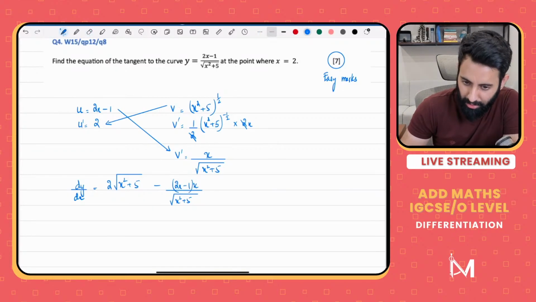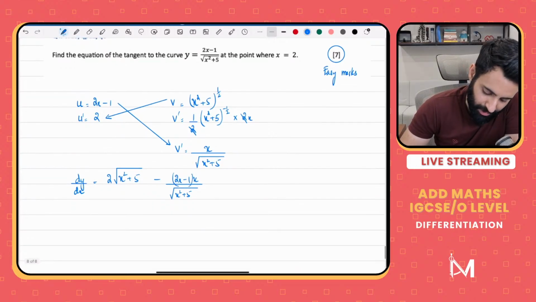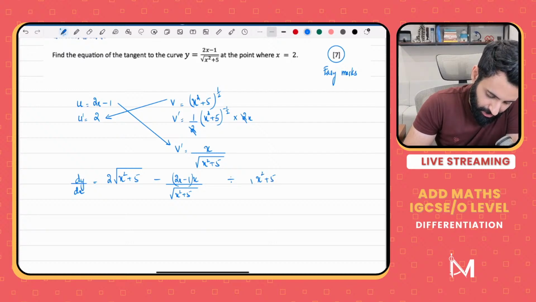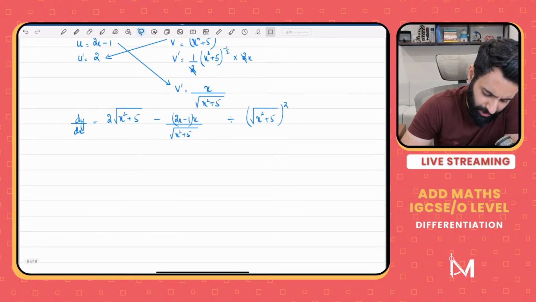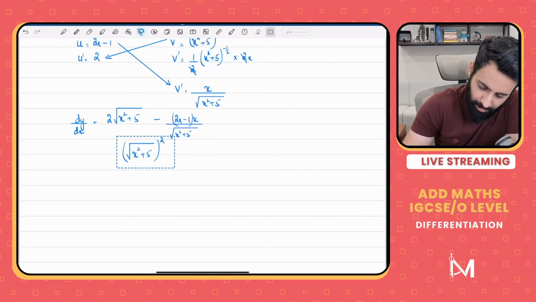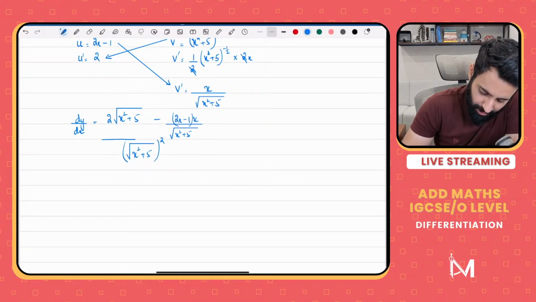Thank you for pointing that out. I appreciate it. And this is divided by v square, which means this is divided by x square plus 5 inside the square root, the whole thing squared. Because we're not supposed to simplify it, I'm just going to write it over here.